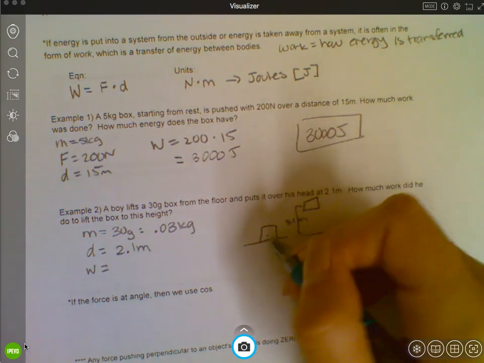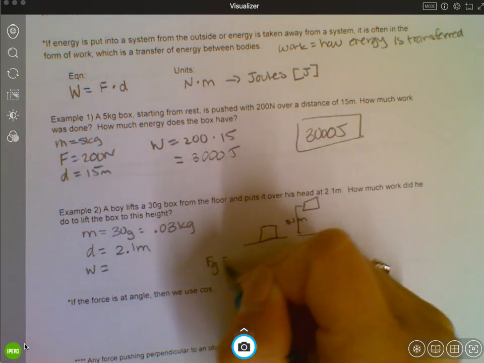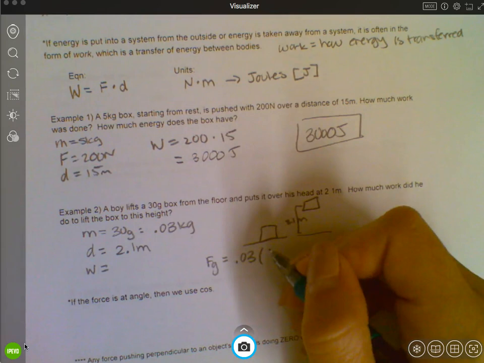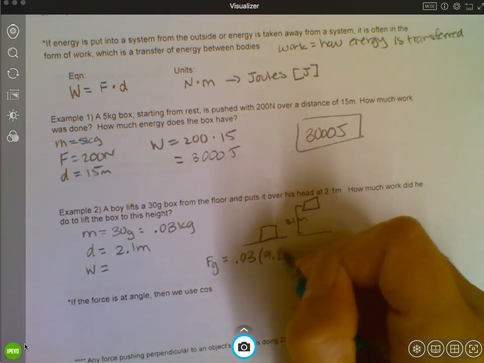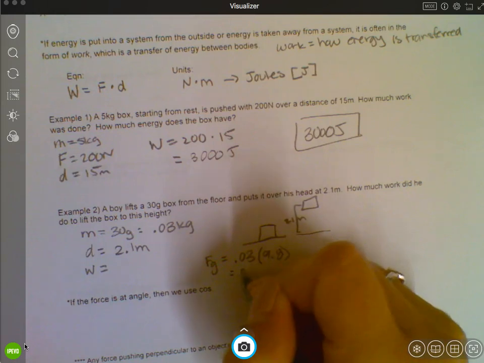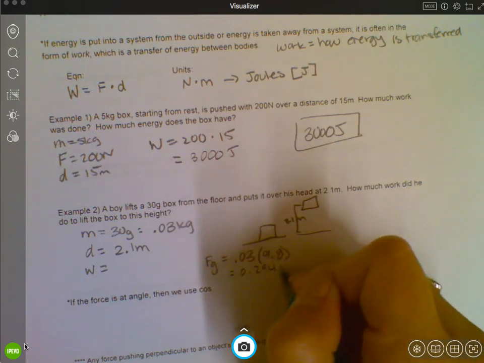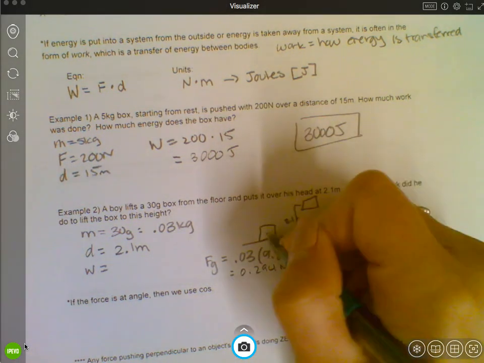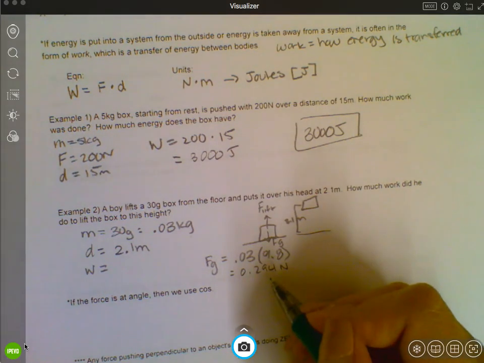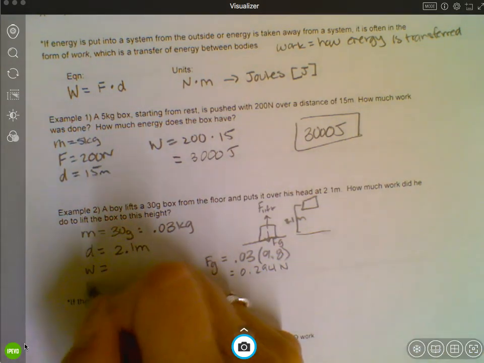So the force of gravity on that box is the mass times 9.8. 0.03 times 9.8 gives us 0.294 newtons. That's pulling down. So in order to lift it, the lift force would have to be at least 0.294. Let's just assume it's 0.294.